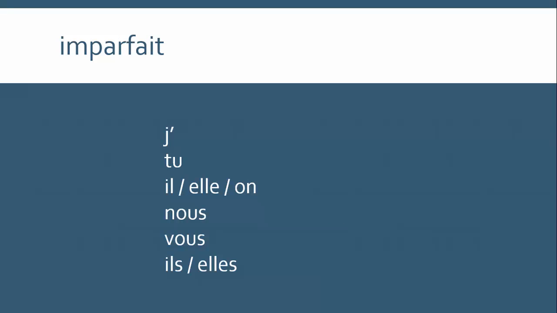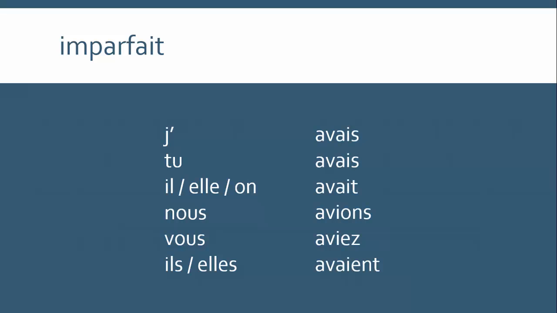The imperfect is exactly as you would expect it to be. Remember, the method we use to construct the imperfect works for all verbs except être. So even if it's irregular, this method does work. So we take the nous form of the present tense, which in this case is avons, remove the ons, and we have the stem av, and then to that we add the imperfect endings. So we end up with j'avais, tu avais, il, elle, on avait, nous avions, vous aviez, and ils, elles avaient.